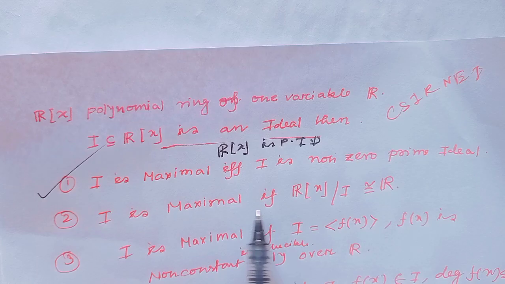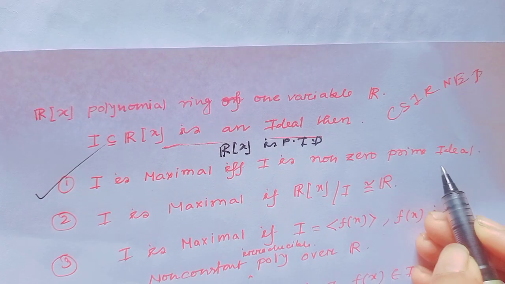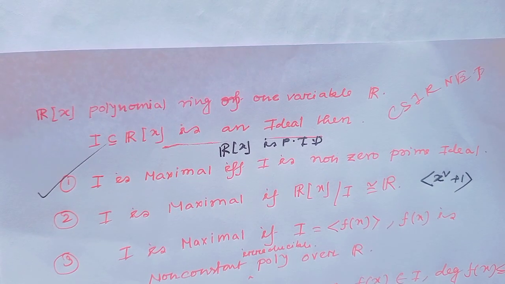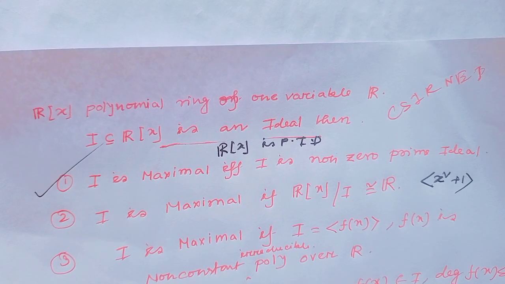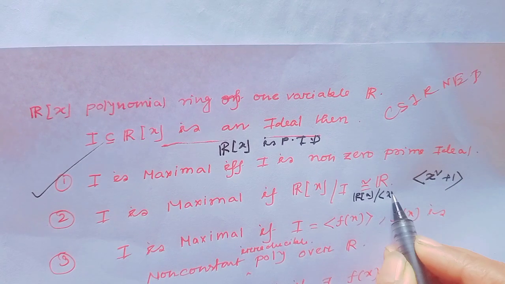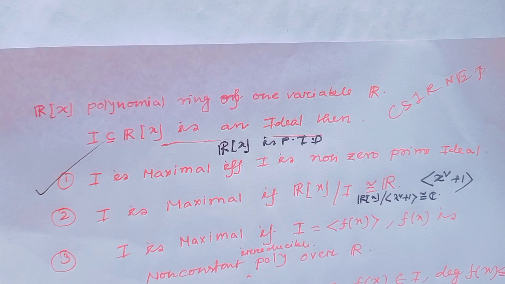Option 2: I is maximal if Rx modulo I is isomorphic to R. Notice the ideal generated by x square plus 1. Rx modulo the ideal generated by x square plus 1 is isomorphic to C, and C is a field.